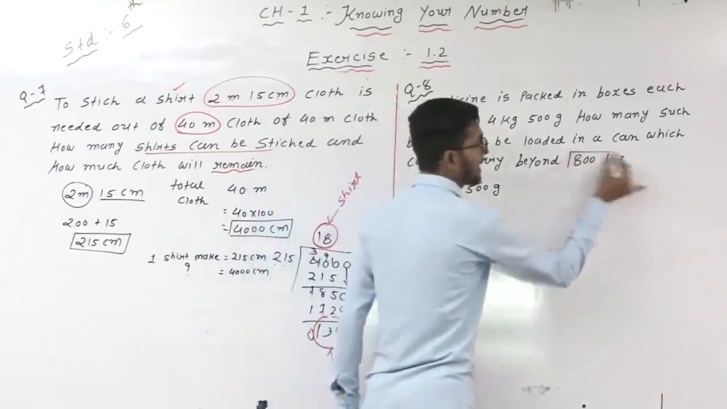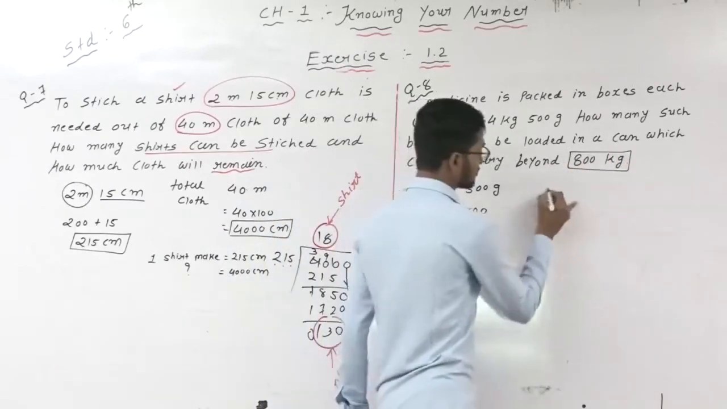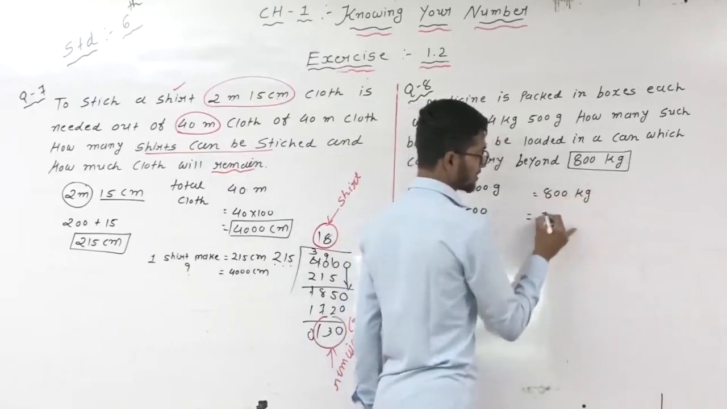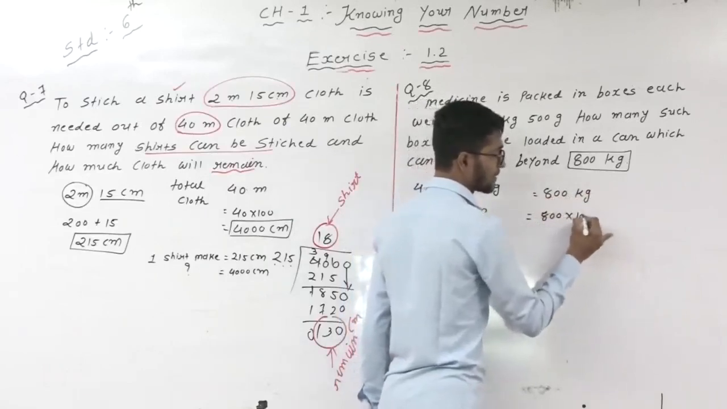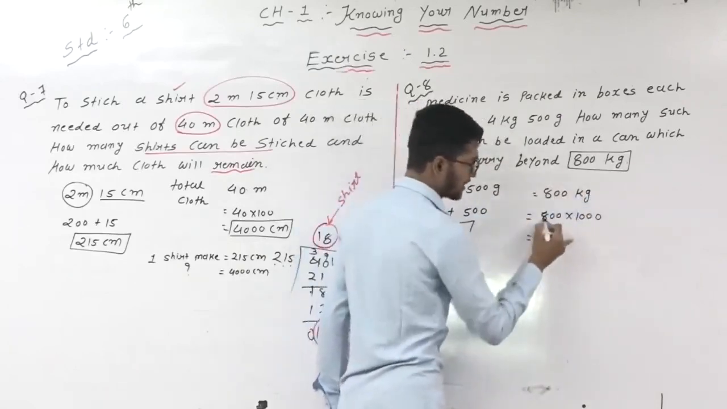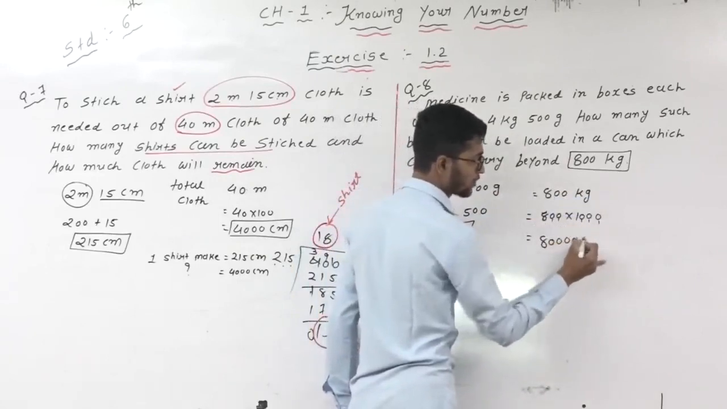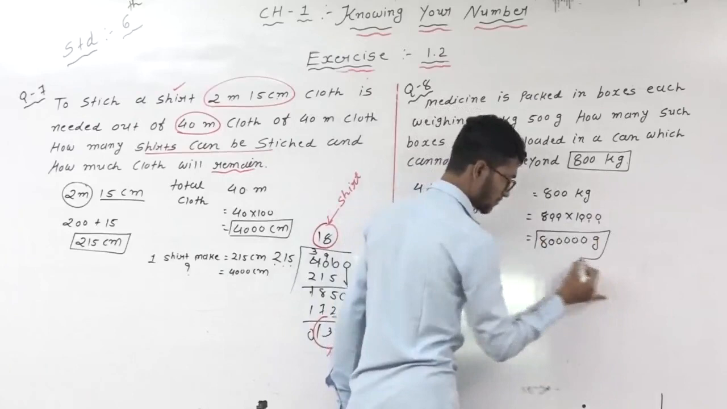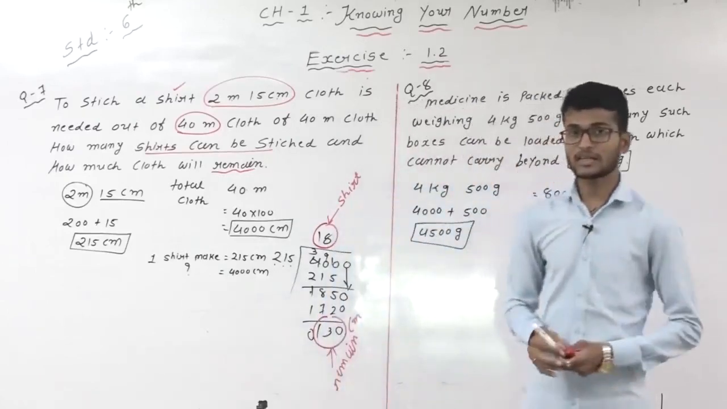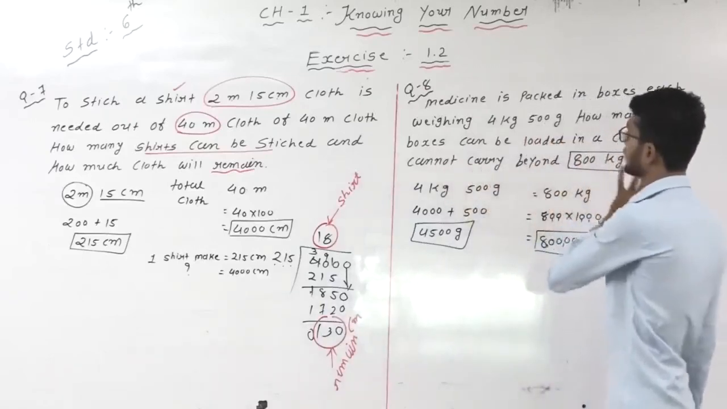Then after this one is 800 kilogram. So convert the 800 kilogram into gram. 1 kilogram is equal to 1000 gram. It means 800 kilogram multiplied by 1000. Why? Because we are converting kilogram to gram. Then it means 8 lakh gram. Okay students, clear? Now, we cannot carry beyond 800 kilogram.